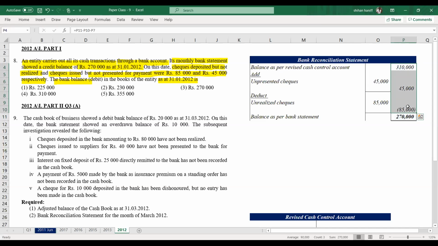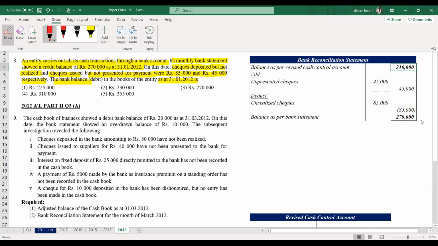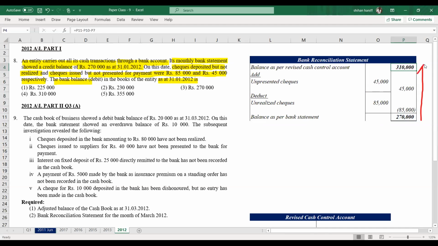Then you get the balance 310,000. So when you go upwards, from the bank statement balance to the cash control account balance, what you added will be deducted, and what you deducted will be added. So you will get the answer 310,000. $310,000 is the answer.